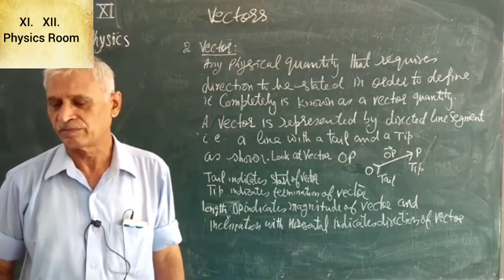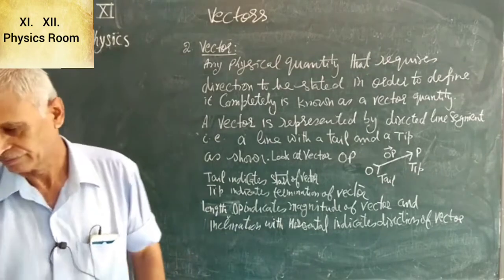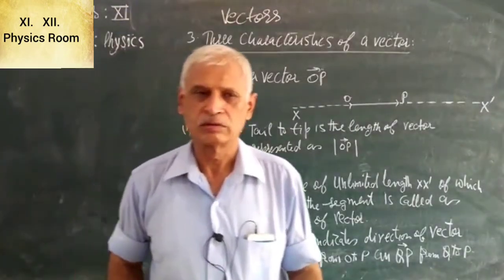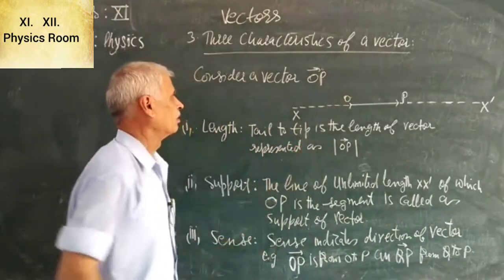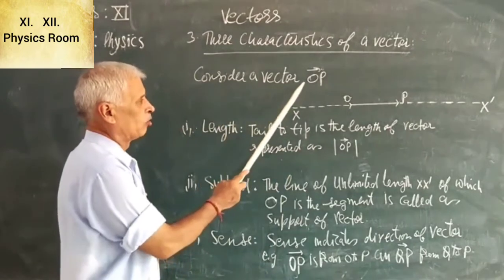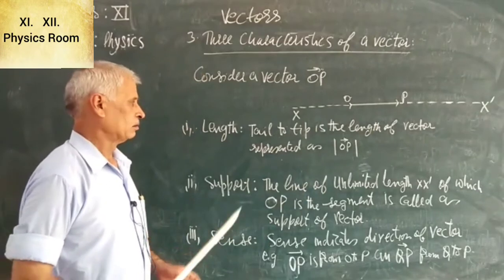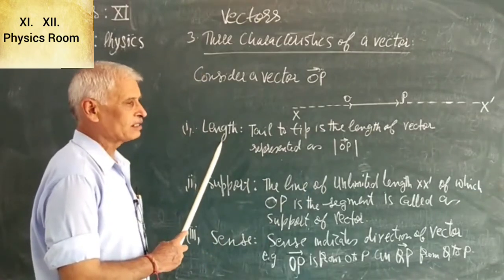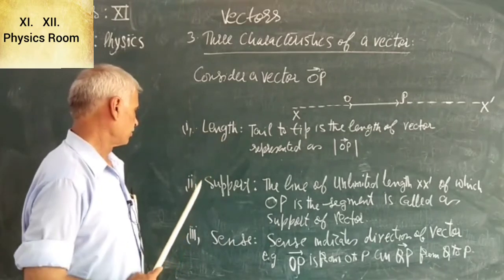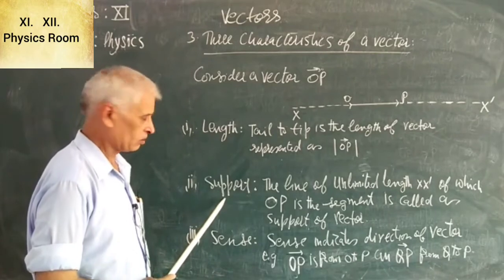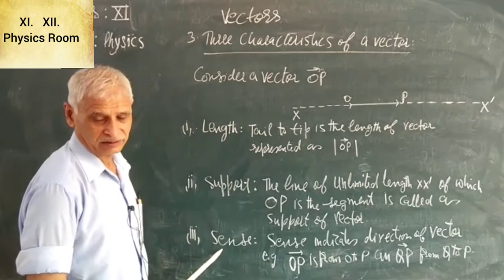Now, next we proceed to three characteristics of a vector. Now consider a vector OP. The first characteristic is the length of the vector. Second characteristic is the support of the vector, and third characteristic is the sense of the vector.